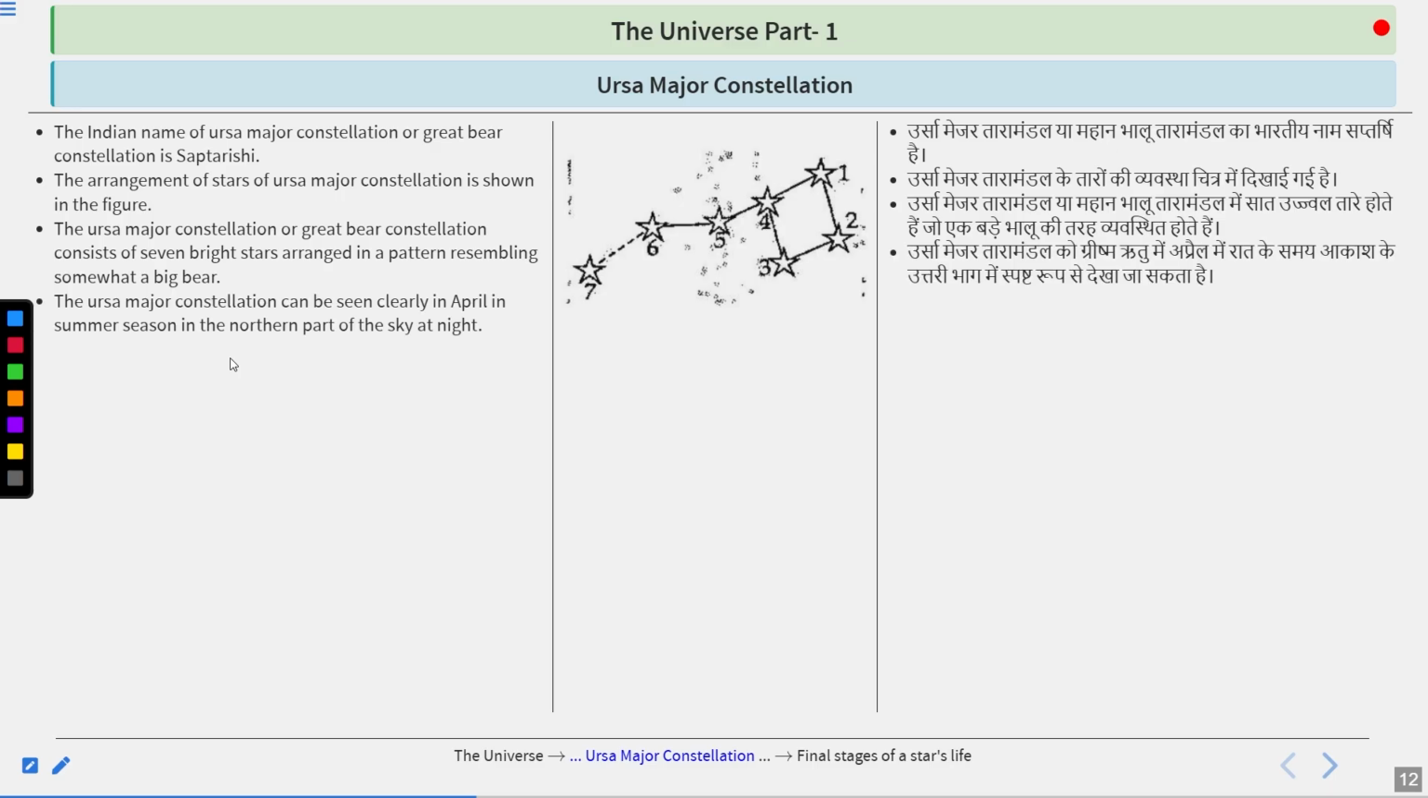The Ursa Major constellation can be seen clearly in April, in the summer season, in the northern part of the sky at night. So if we look at the northern sky at night during the summer season, in the month of April, then we could easily recognize the Ursa Major constellation because it can be seen clearly. Thus, the Great Bear is often called the summer constellation. Why? Because it is clearly visible during summer nights, mainly in the month of April.